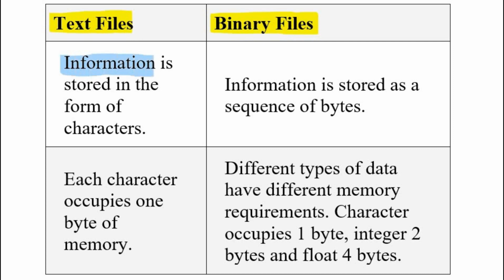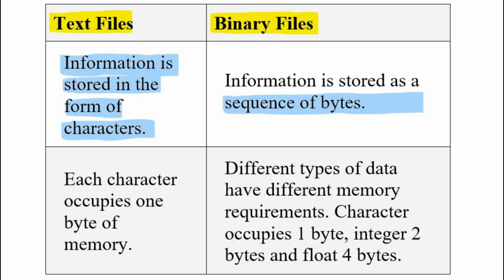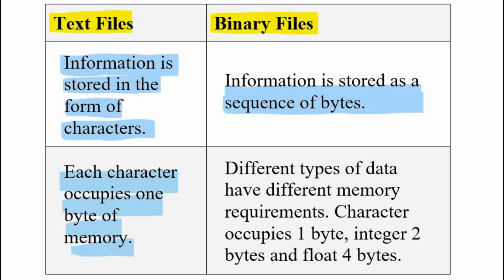In text files, the information is stored in the form of characters, character by character, whereas in binary files, information is stored as a sequence of bytes, byte by byte. In the text files, each character occupies 1 byte of memory.